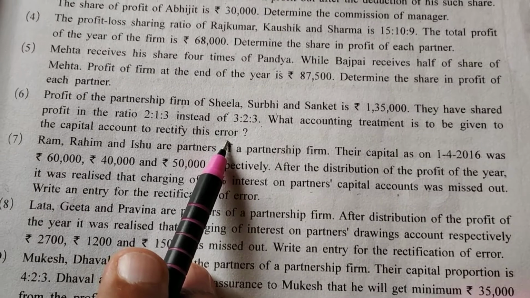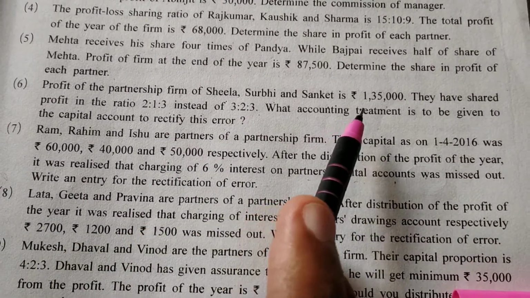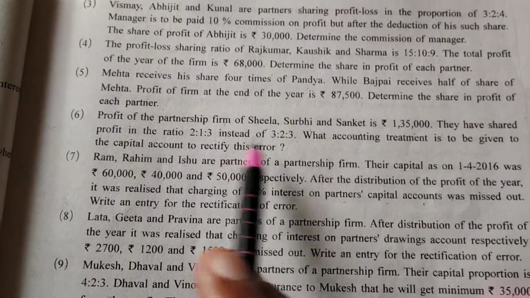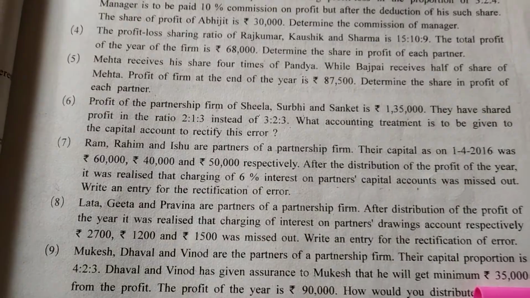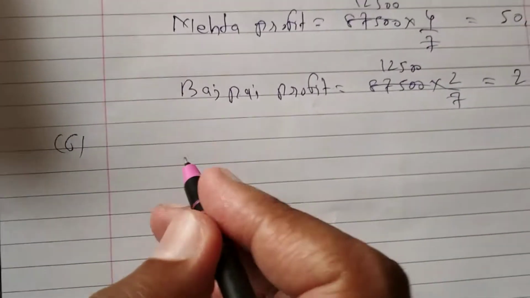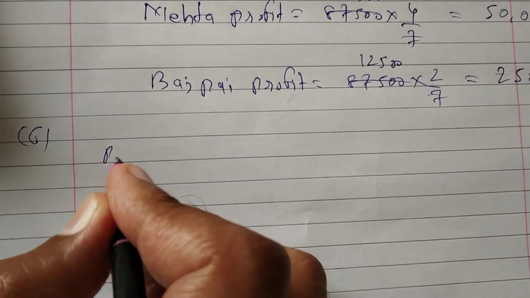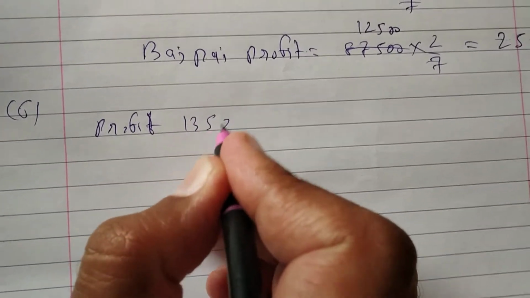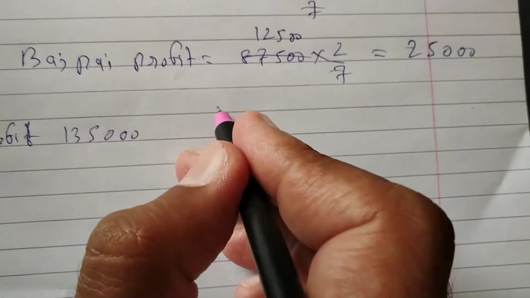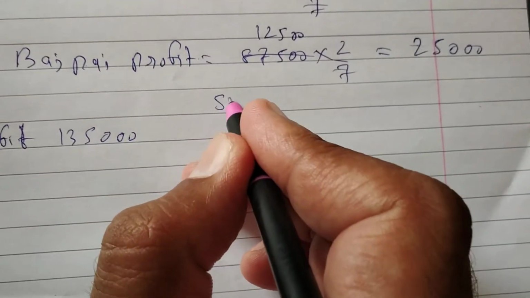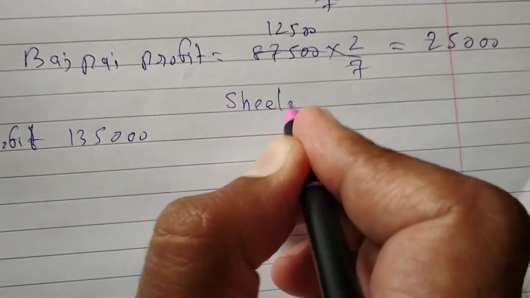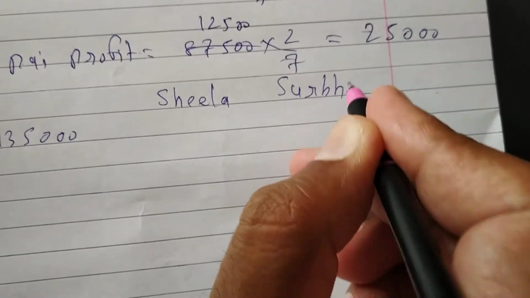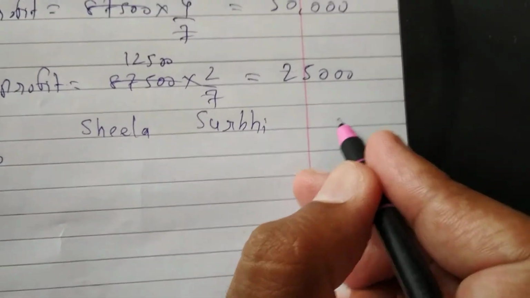So you have to rectify the mistake with the help of an entry. Now the total profit is 1,35,000. Three partners: the first partner is Sheila, second partner Surbhi, and third partner Sanket.